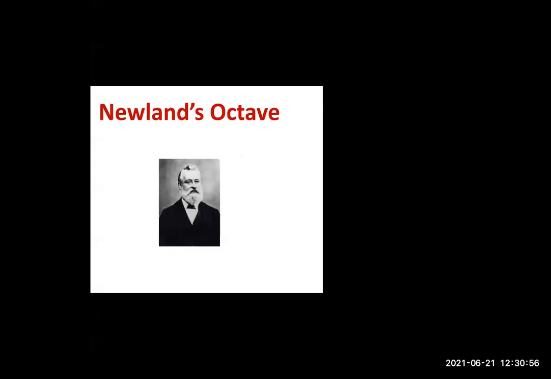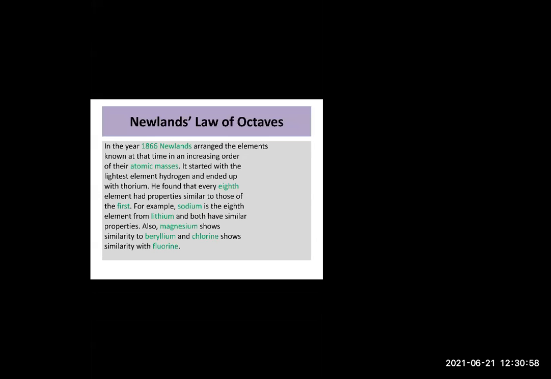Now, how did he arrange? He said that the eighth element has properties similar to the first element. For example, sodium is the eighth element from lithium.